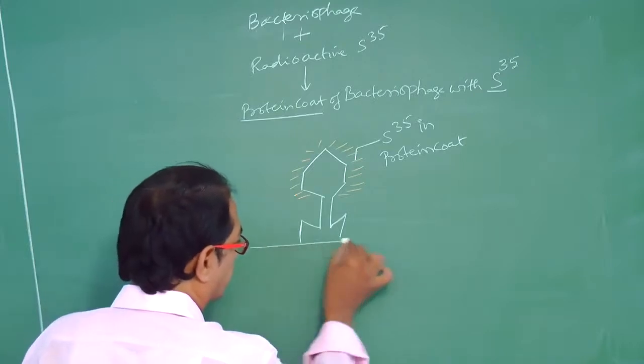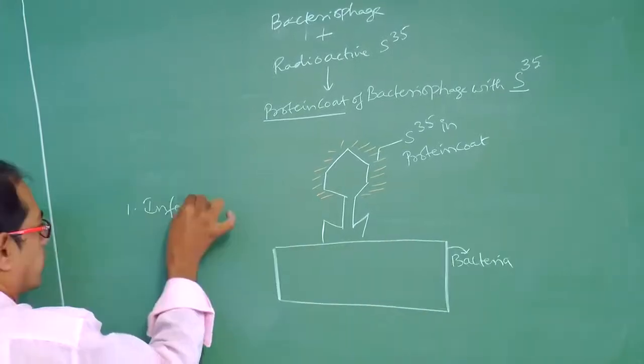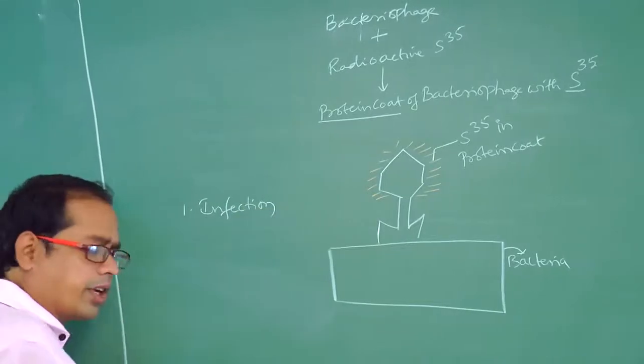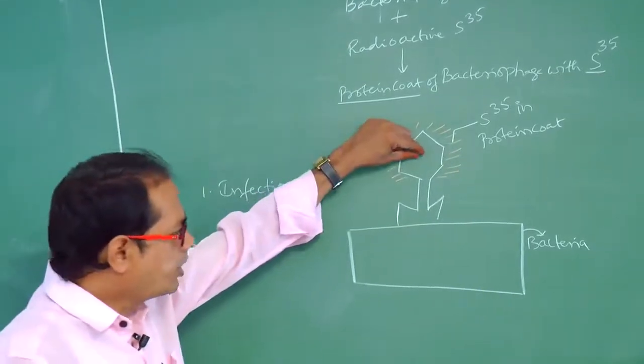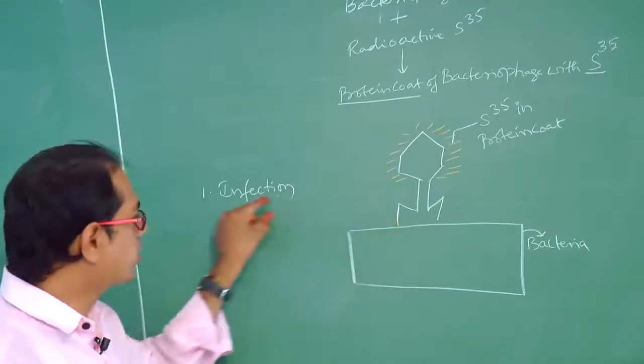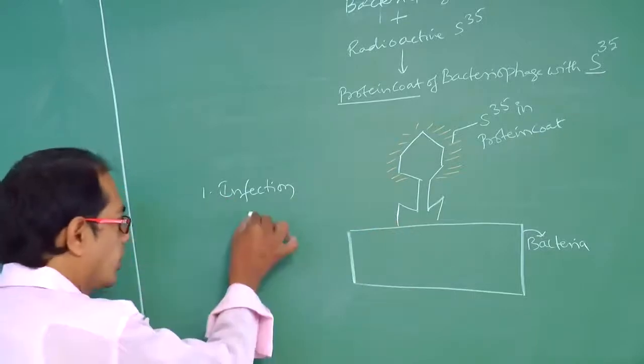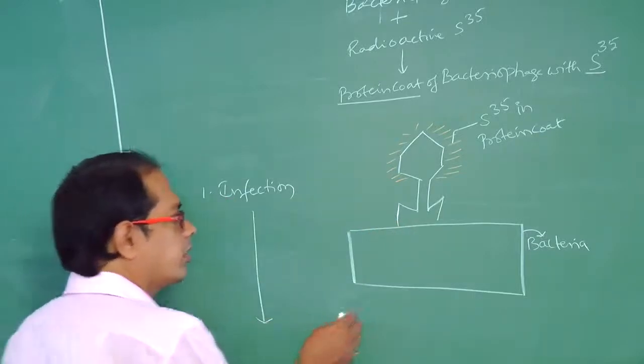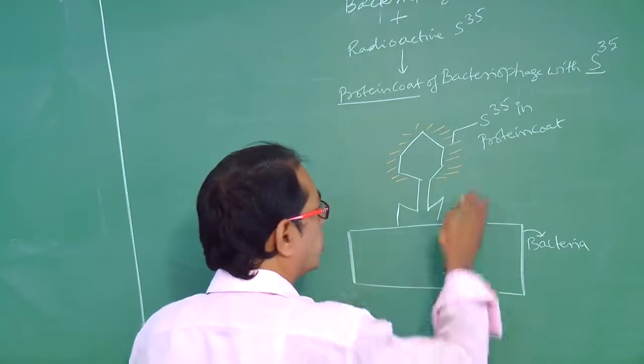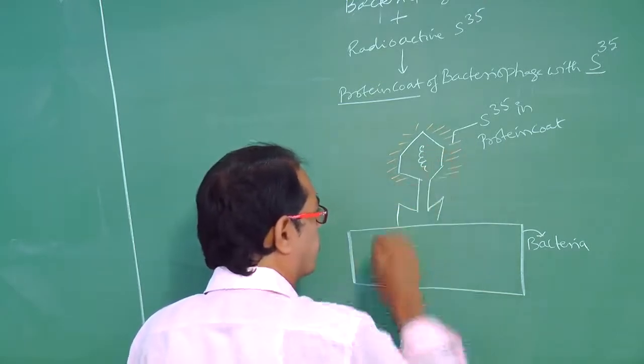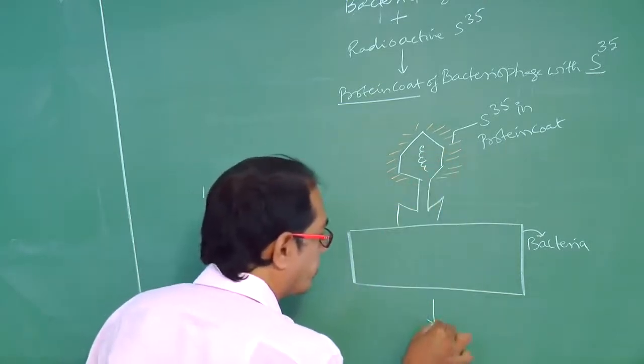This one is infection. When the bacteriophage is attached to a bacterial cell, it is called infection. What is the genetic material present in the bacteriophage? This one. And the next step.